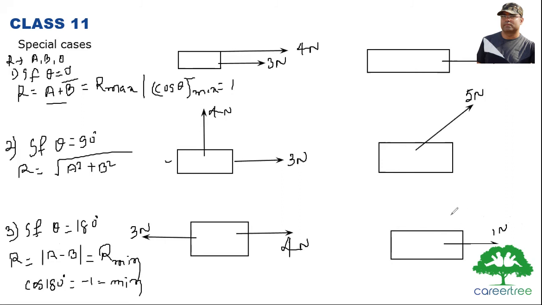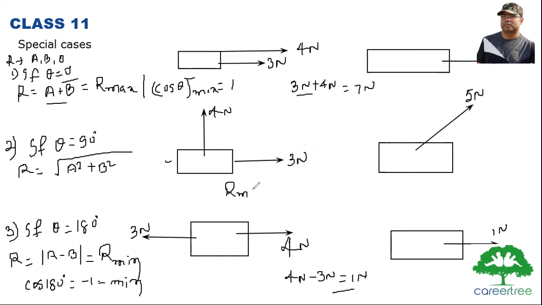So these are the special cases. From 3 Newton and 4 Newton, the maximum value we can get is 7 Newton. For the maximum value, you just add up the two forces, and for the minimum value, you just subtract, giving 1 Newton. You know that any function lies between its maximum and minimum. So the resultant is also a function which lies between its maximum and minimum.